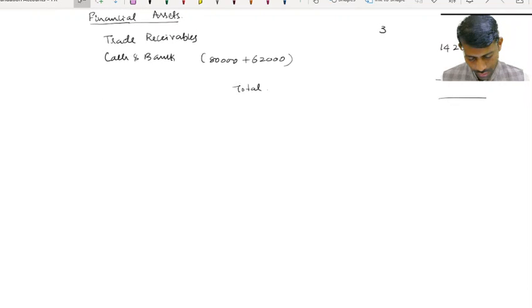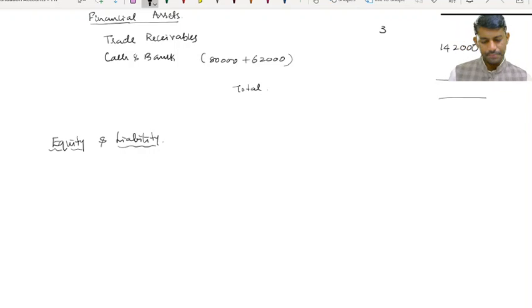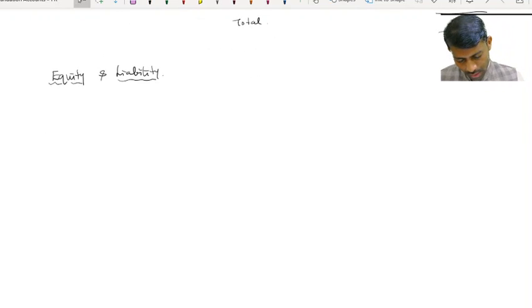Then we come to equity and liability. In serial number 1, shareholders' funds.